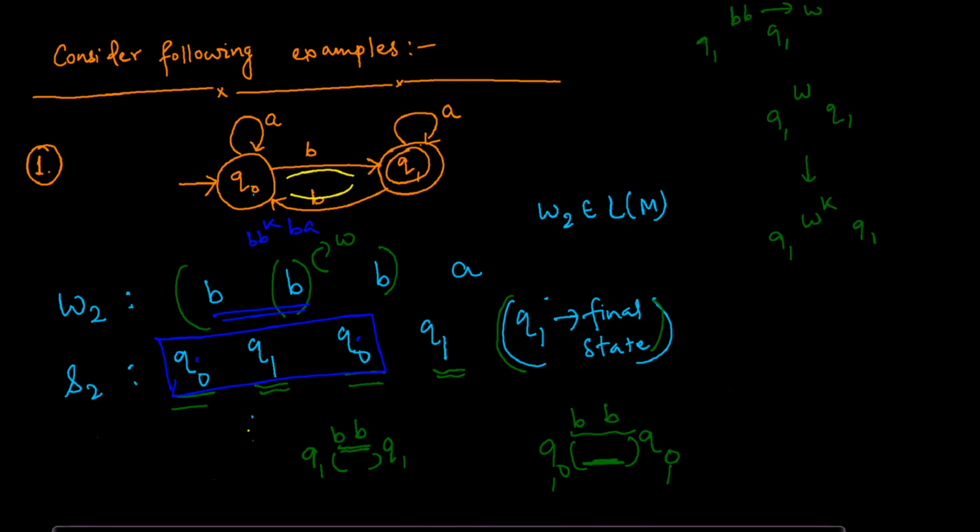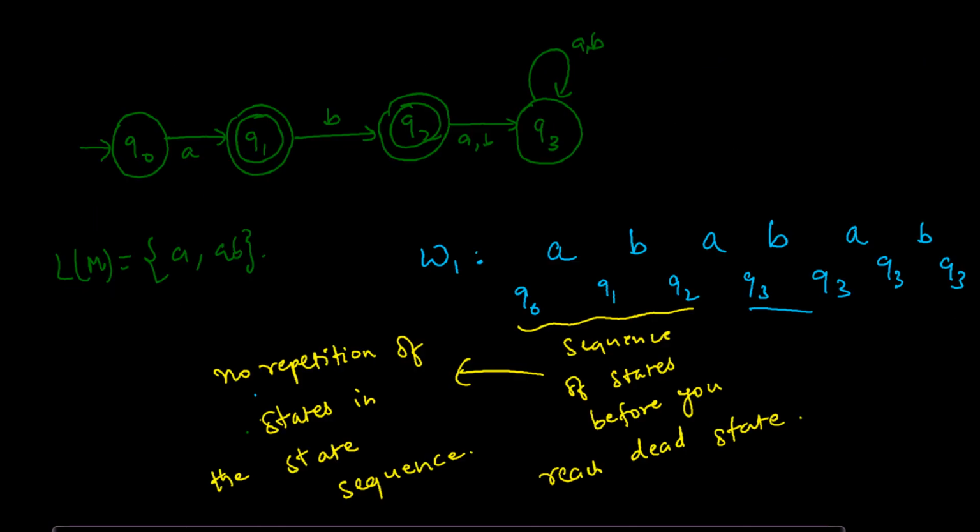if there was a repetition from one state to another on seeing any symbol or any string, it means that any number of that string comes, you will have the same state, and that will give rise to an infinite language. So the language cannot be infinite.